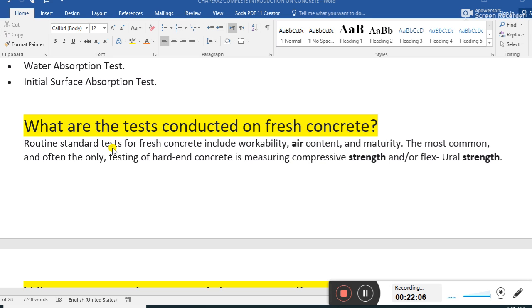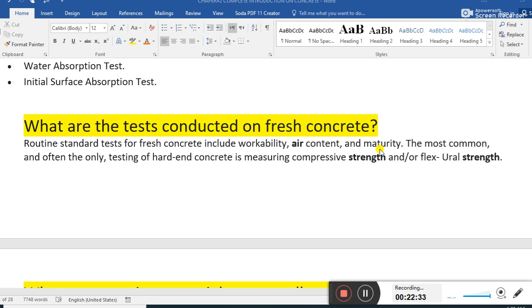Routine standard tests for fresh concrete include workability. We should check the workability of fresh concrete and the air content of the concrete. To decrease the air bubbles inside the concrete, we add some admixtures, such as a plasticizer, to reduce the air bubbles inside the concrete.